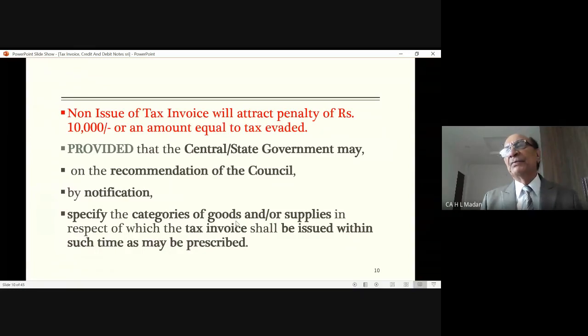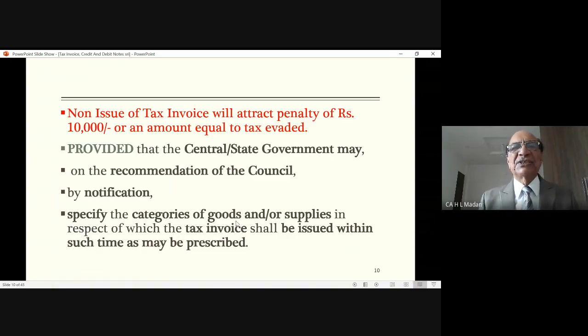Because normally people will ask this question: sir, if by mistake I forget to issue the tax invoice, then what will happen? The answer is that you will be liable to pay a penalty of rupees 10,000 or an amount equal to the tax evaded, whichever is greater. It is not written here by mistake, but whichever is greater.